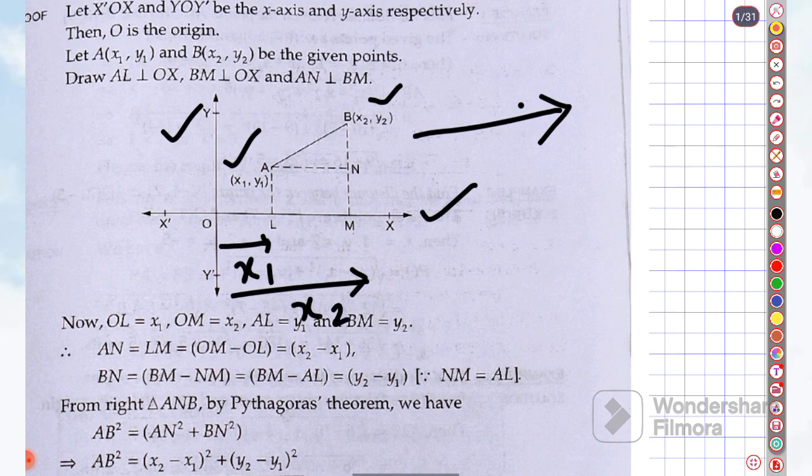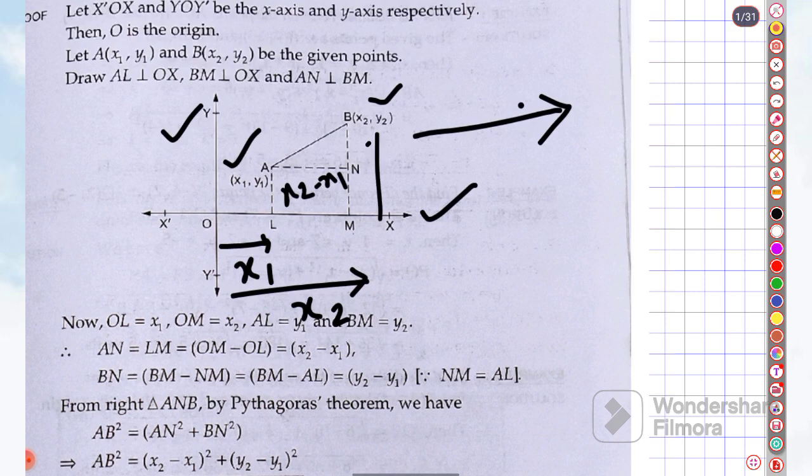So what will be the value of this length? It will be x2 minus x1, right?